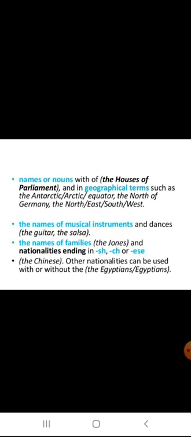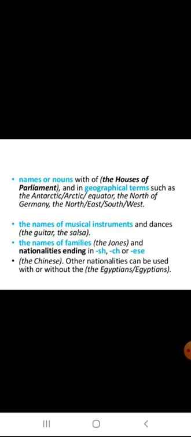The names of nouns such as the House of Parliament, and geographical terms such as the Antarctic, the Arctic, the equator, the north, the west, the south, we use the. The names of musical instruments and dances, the guitar, the Bharatanatyam, the salsa, we use the before that. The names of families, the Jones family, we use the before that.